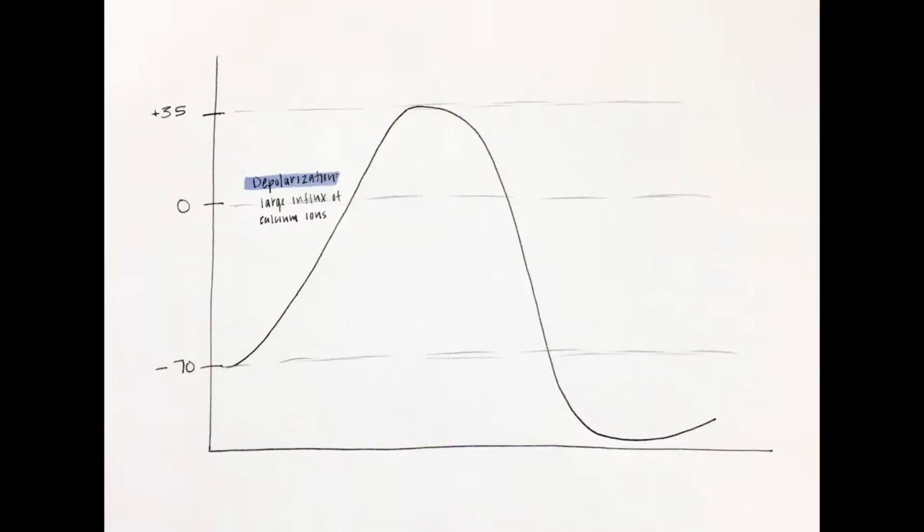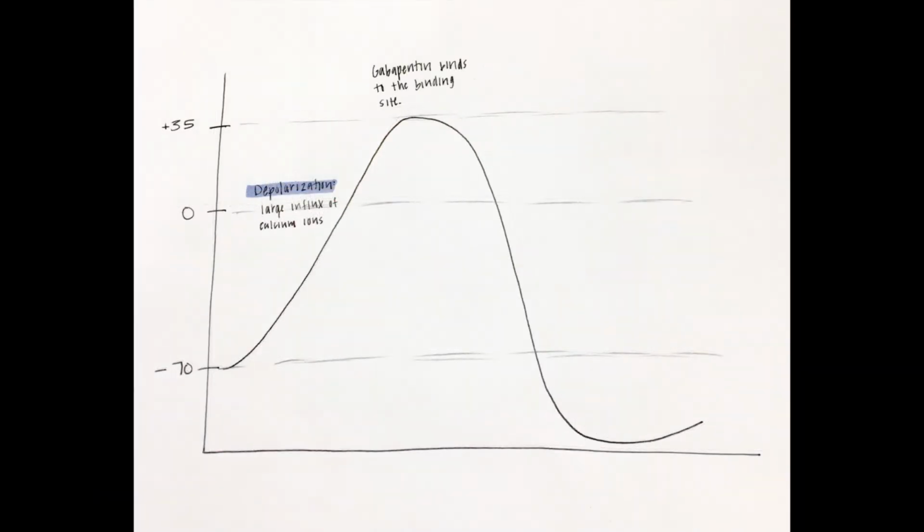As shown in the previous example, when someone has epilepsy, there is a large influx of calcium ions. This results in the increased electrical signaling as well as depolarization of the cell. With the continuous influx of calcium ions, the cell will eventually reach its threshold or move beyond it. This is when gabapentin would bind to its high-affinity binding site, the voltage-dependent calcium channel subunit alpha-2 delta-1.